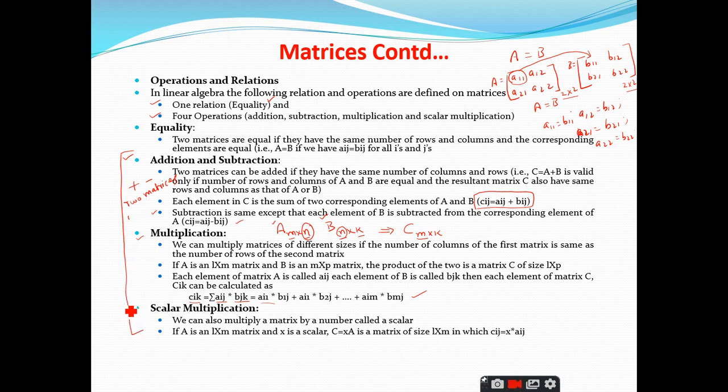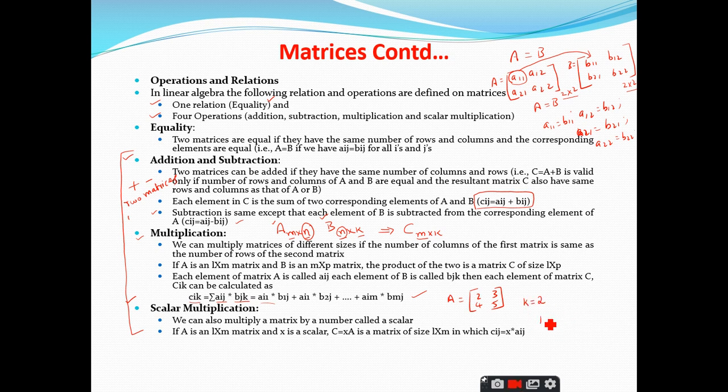And coming to the last operation of the matrices we have, it is the scalar multiplication. Scalar multiplication is nothing but multiplying the entire matrix with a scalar value. So the scalar value is nothing but a simple integer value. For example, let me take the matrix as 2, 3, 4, 5. This is A. If I want to perform a scalar multiplication on this particular matrix, let us take the scalar value as k is equal to 2.